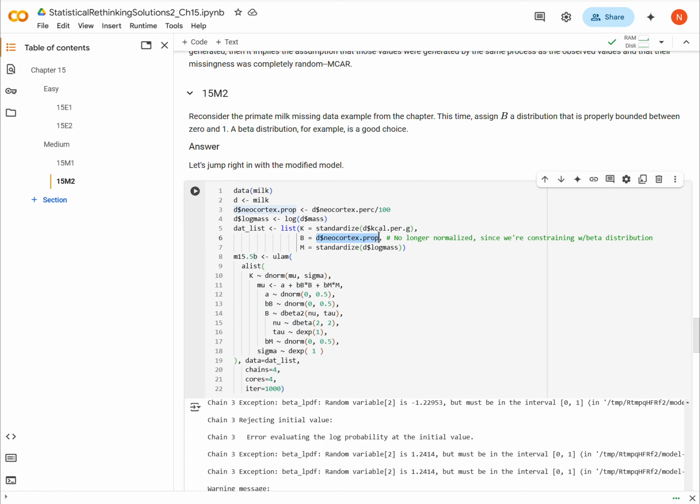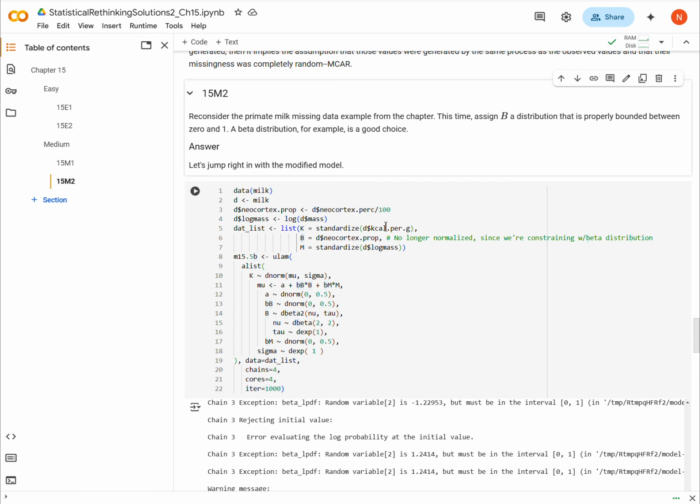Here it's not standardized, and I'll explain that in a second. But now, instead of standardizing this, we are meant to put a beta distribution on B.